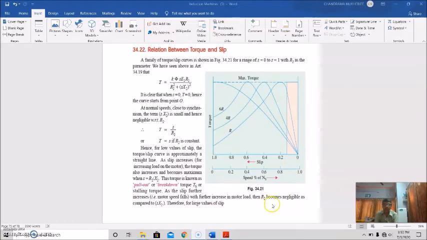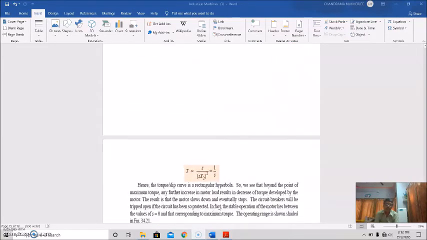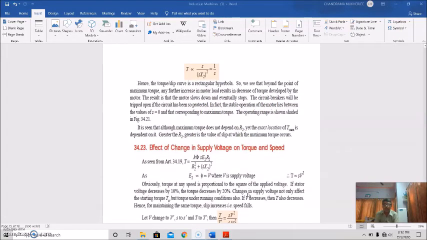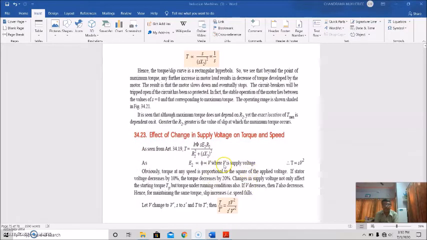As slip further increases, that is motor speed falls, and with further increase in the motor load, R2 becomes negligible as compared to SX2, and therefore for large slips, the torque slip characteristics will be like a rectangular hyperbola. So beyond the point of maximum torque, any further increase in the load results in decrease of the torque developed by the motor, and the result is the motor slows down and eventually stops. And we also discussed the effect of the supply voltage.